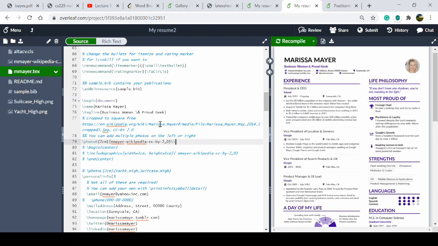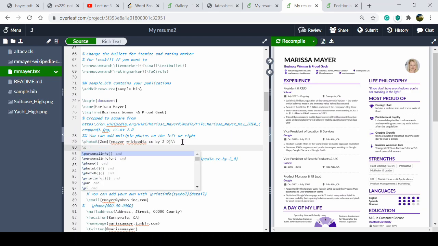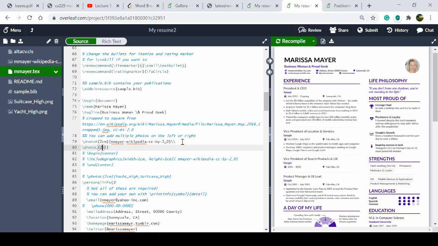So the image will appear. Suppose I want to add suitcase high.png, so I just have to write slash photo. For photo there are two options, photo l and photo r. Photo l means you want to add it on the left side, and r means you want to add it on the right side. So I want to add on the left side, I want to keep it 1 centimeter, and its name is high.png.